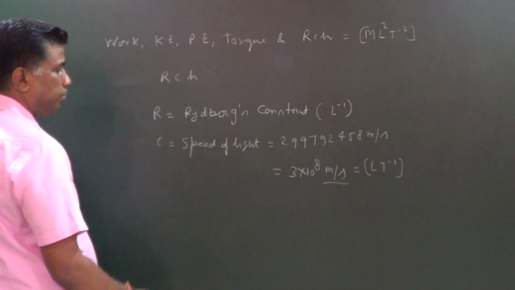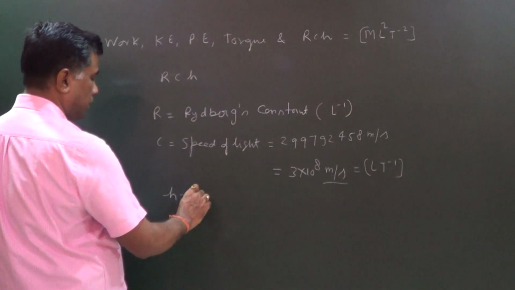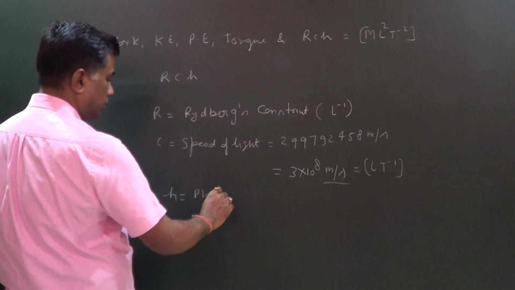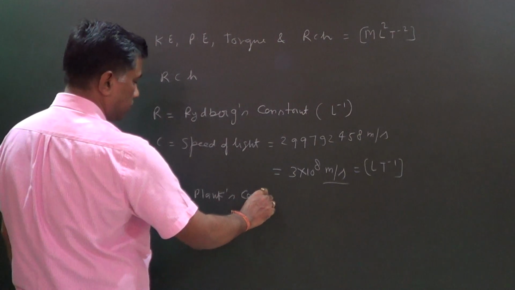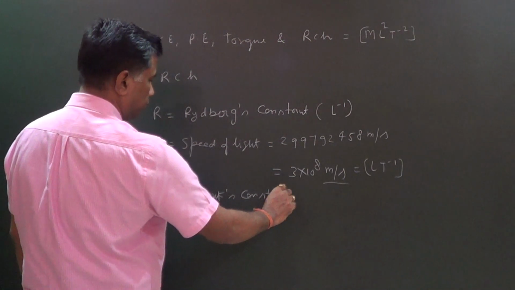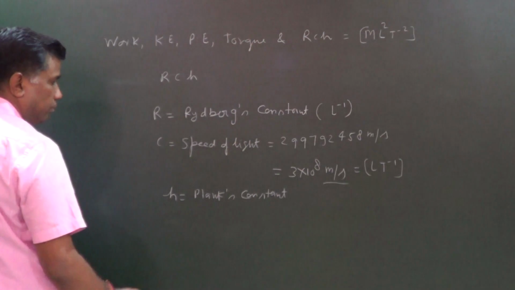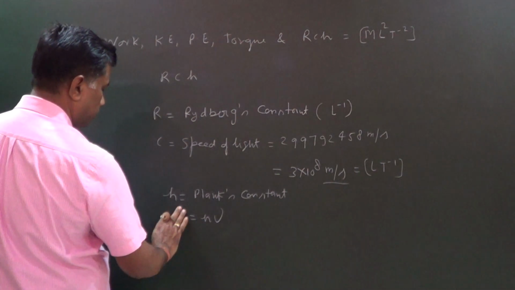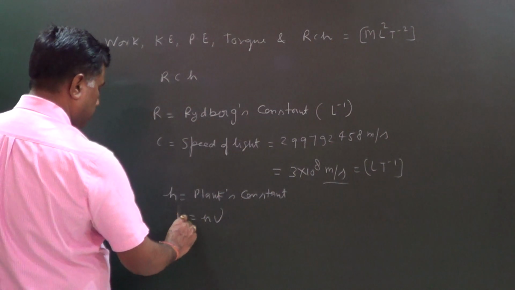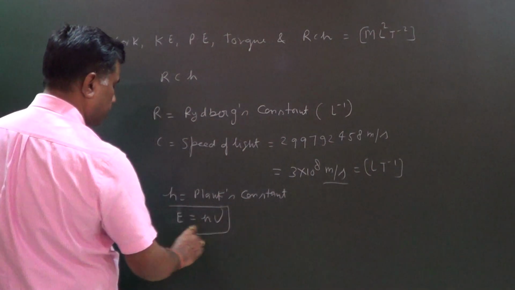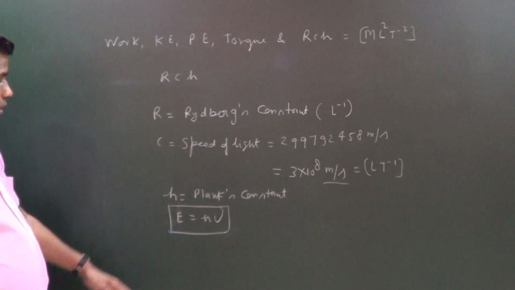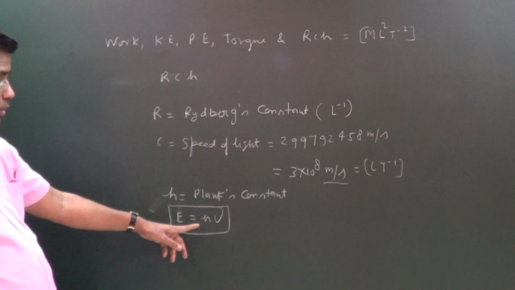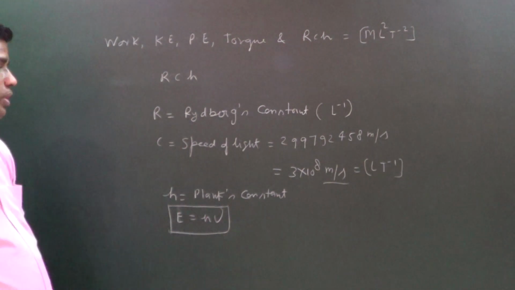This h is what? Planck's constant. The formula given by Planck is E equals h nu. Listen once more, formula E equals h nu. E is energy, h is Planck's constant, and nu is frequency.